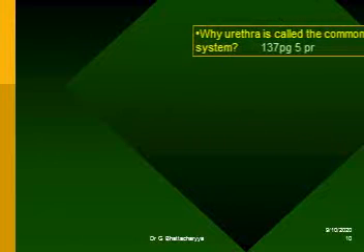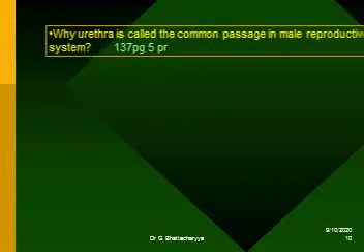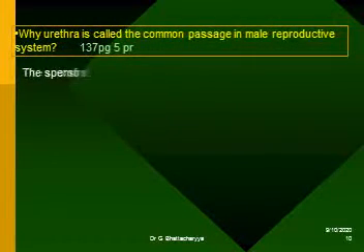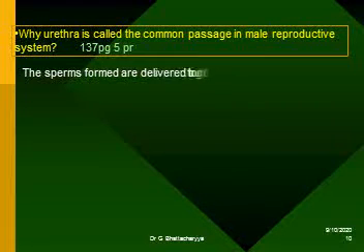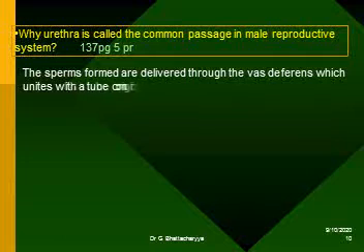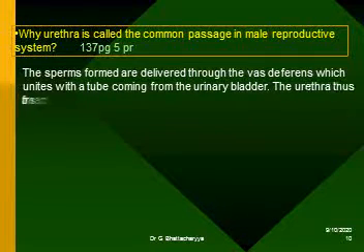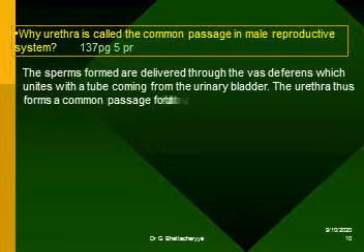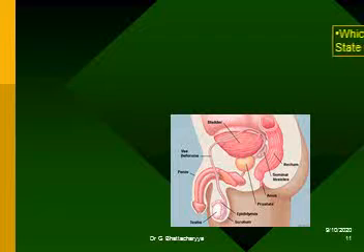Why is the urethra called the common passage in the male reproductive system? The sperms formed are delivered through the vas deferens, which unites with a tube coming from the urinary bladder. The urethra thus forms a common passage for both the sperms and the urine.